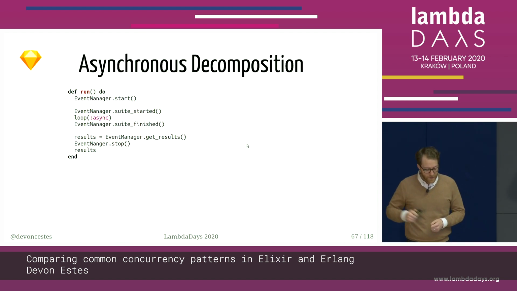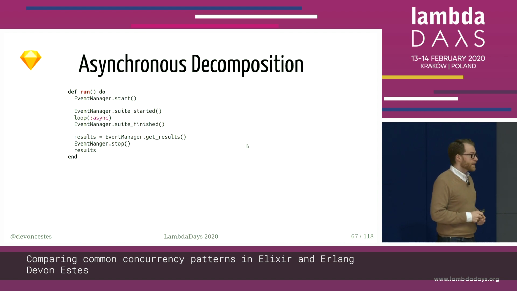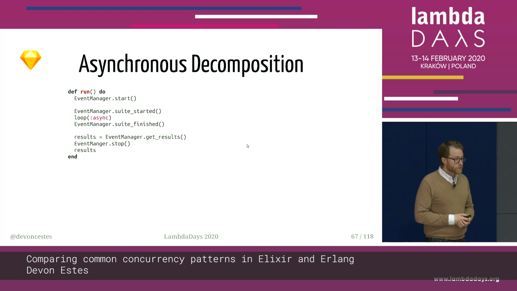So we start that event manager, then we tell it that we've started running our test suite. Then we enter a loop to say, let's run some stuff. And then when we're all done, we again execute another function that sends another message to our event manager saying that the test suite has finished running, because it's keeping track of the times and stuff. Then we get all the results, because it's also been keeping track of all the results of all the tests as they've been running. And we return those results after we tell our event manager, thank you very much, you've done a great job, you can be shut down now.